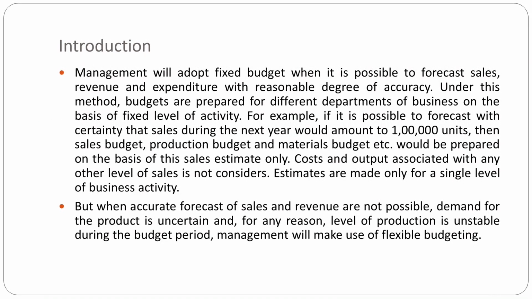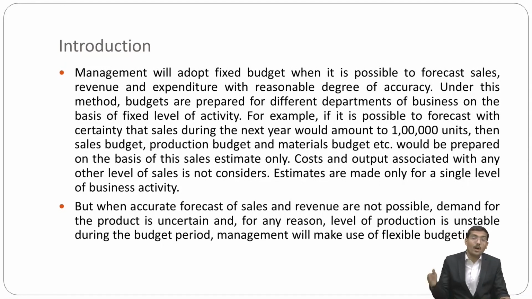In the introduction, the management will adopt a fixed budget when it is possible to forecast sales, revenue and expenditure with a reasonable degree of accuracy. Under this method, budgets are prepared for the different departments of a business on the basis of a fixed level of activity. For example, if it is possible to forecast with certainty that sales during the next year would be 1 lakh units, not amount, then the sales budget, production budget and material budget, etc.